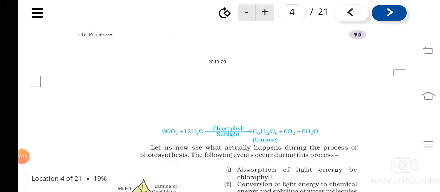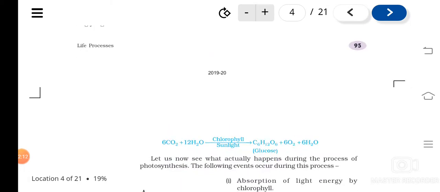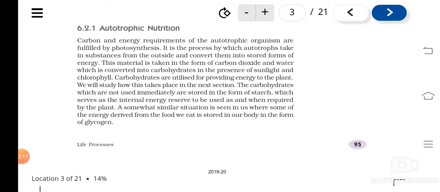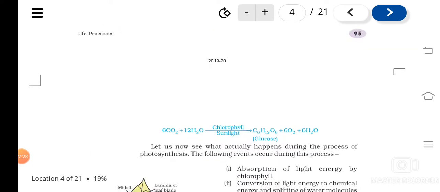In some organisms, I told, chemical conversions give the energy, like in certain types of bacteria, such as nitrogen fixing bacteria and sulfur bacteria. In them chemical conversions give the energy for the production of food.